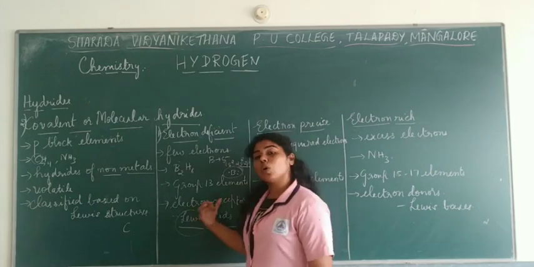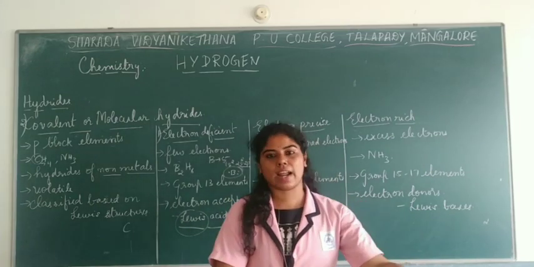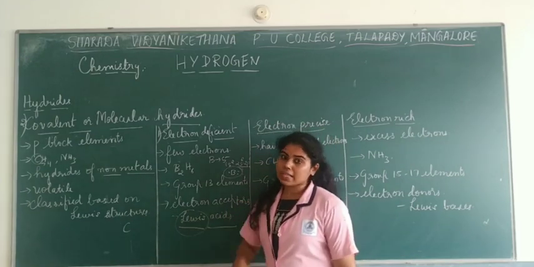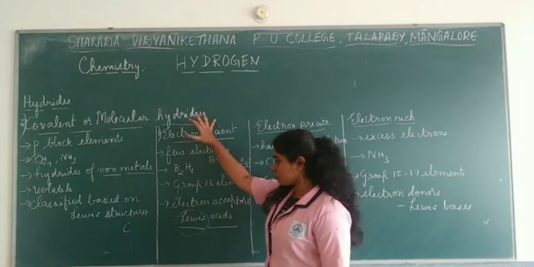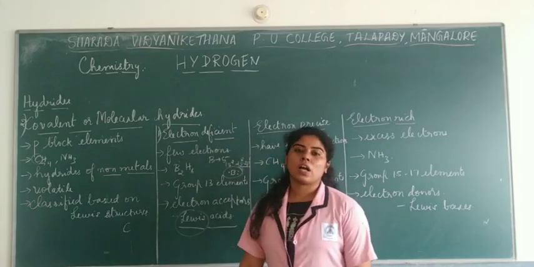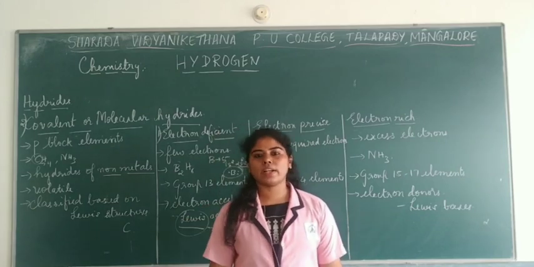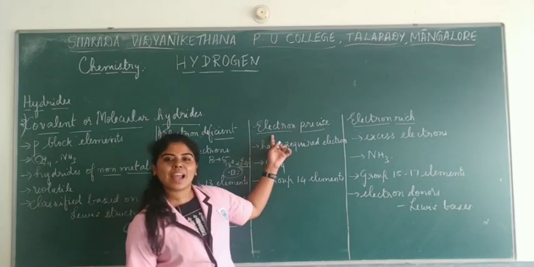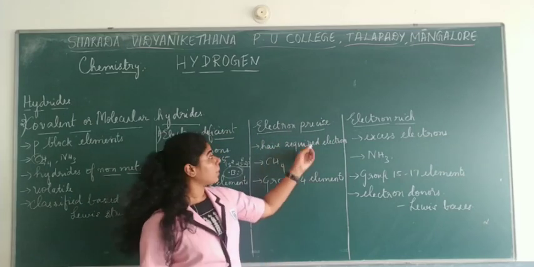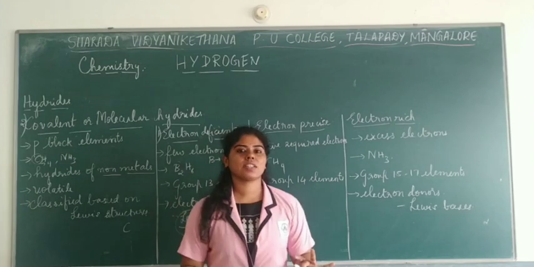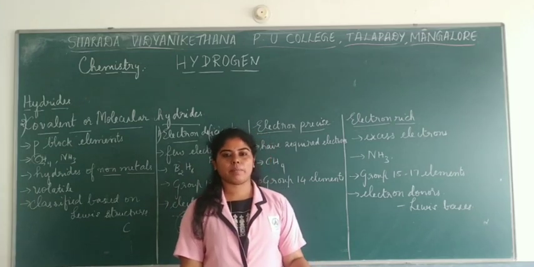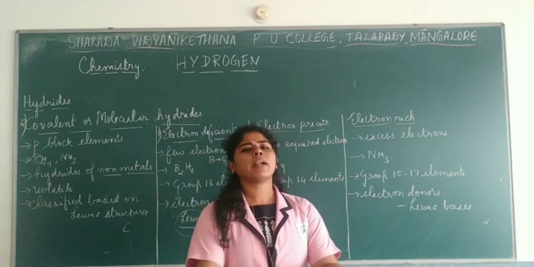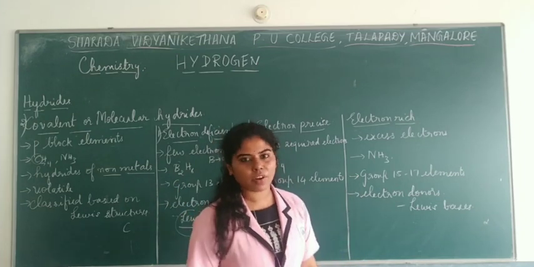If it is Lewis bases, what happens? They tend to donate electrons. They give the electrons, whereas Lewis acids tend to accept the electrons and become stable. So, this is the type of molecular or covalent hydride, that is electron deficient hydride. Let us move on to the next one, that is electron precise hydrides. Precise, in the sense, they have the required number of electrons with them. They do not lack electrons, nor do they have extra, but they are precise. They have the required number of electrons with them.